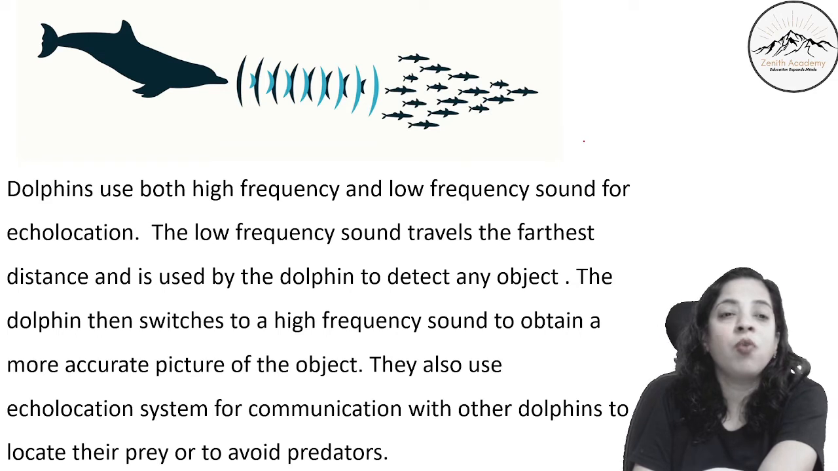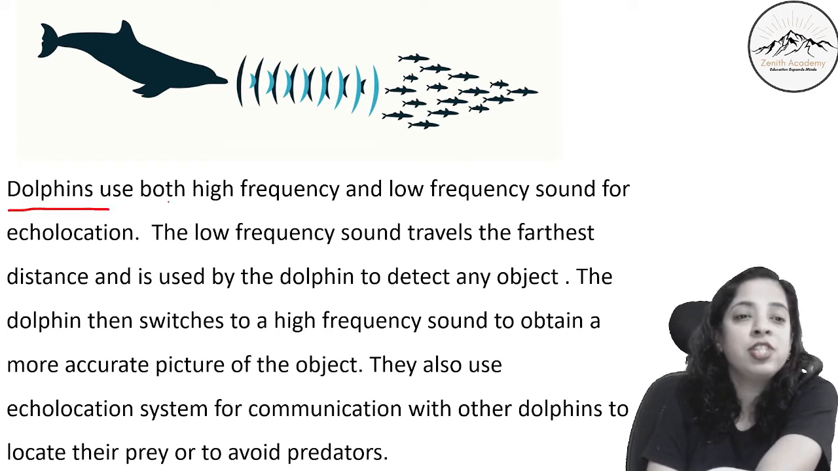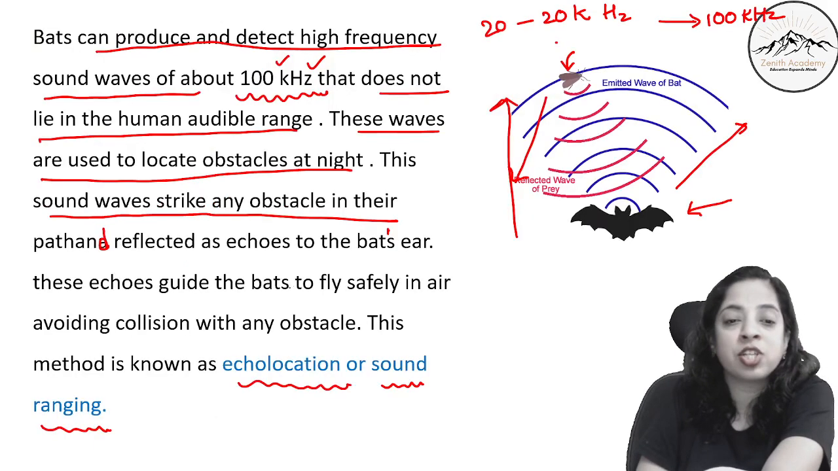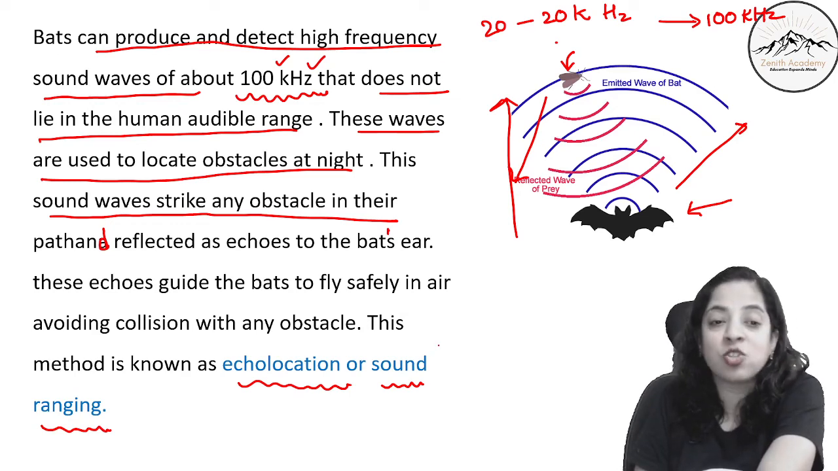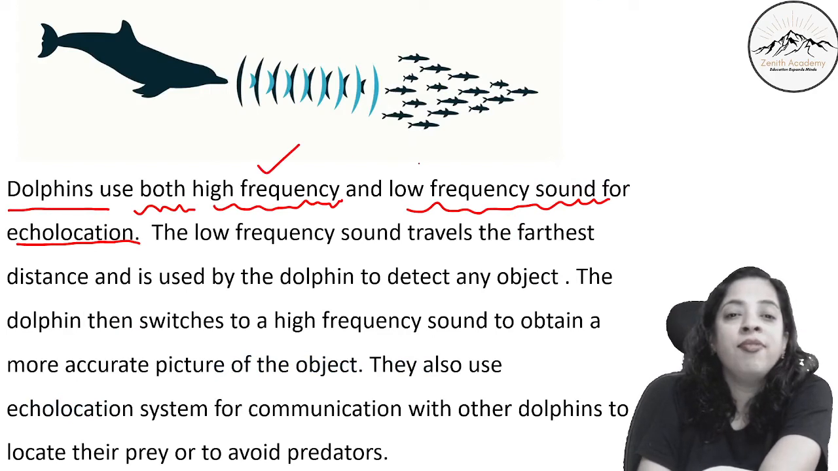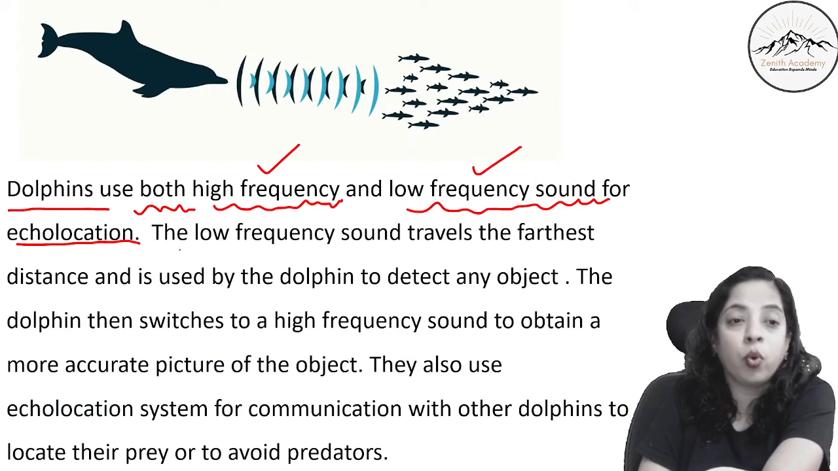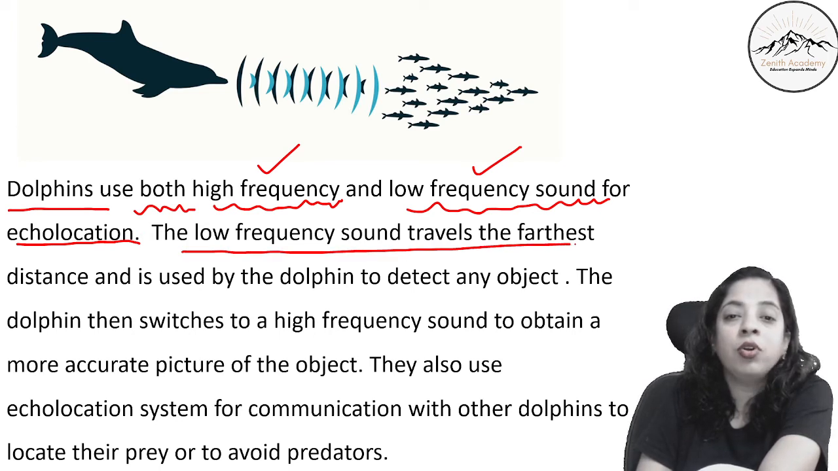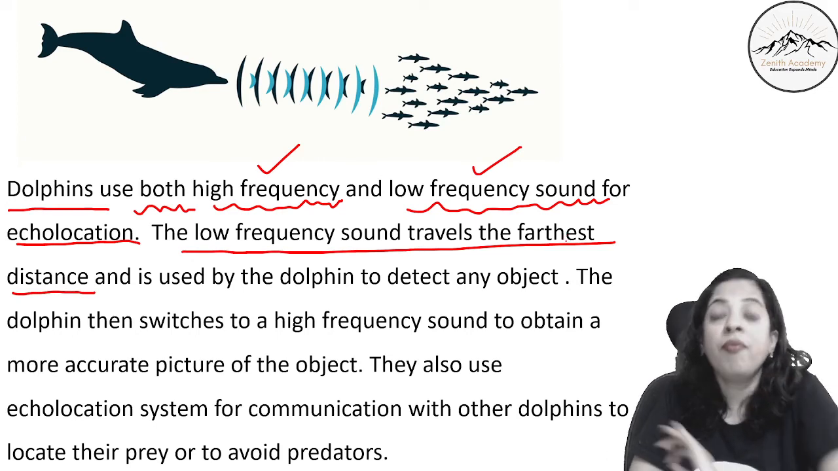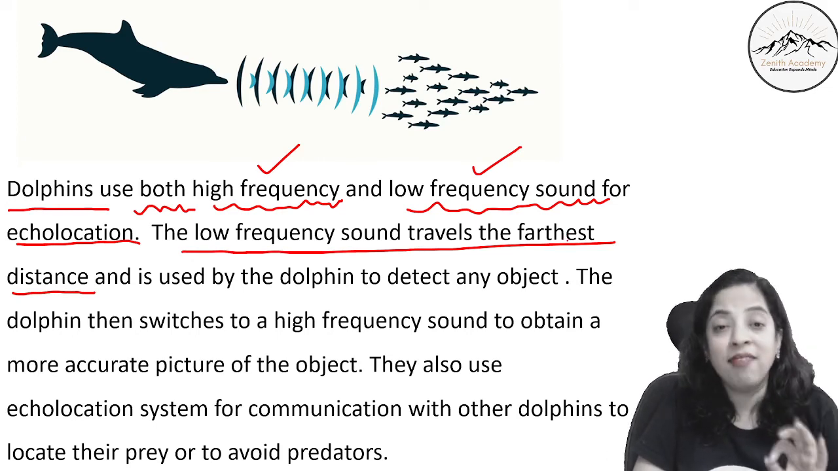Now see what happens in dolphins. Dolphins use both. They use high frequency and low frequency sound for echolocation. You know what is echolocation? I have just told you here. The use of echo to locate the prey is known as echolocation. Now dolphins use both high frequency and low frequency sound for echolocation. The low frequency sound travels the farthest distance. So what is the use of low frequency? Low frequency sound has high wavelength.